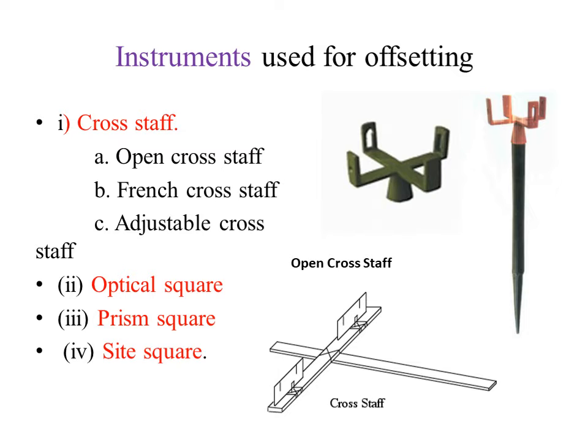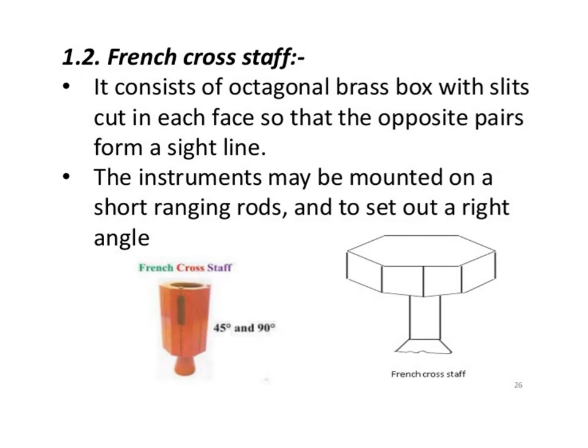By using open cross staff, we can set the perpendicular offset. Similarly, by making use of French cross staff, we can set the perpendicular offset as well as offsets at an angle of 45 degrees and 135 degrees. By making use of optical square, prism square and site square, we can set the 90 degree angle or perpendicular offset.